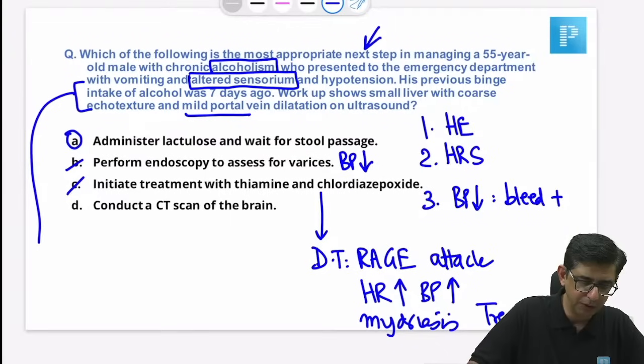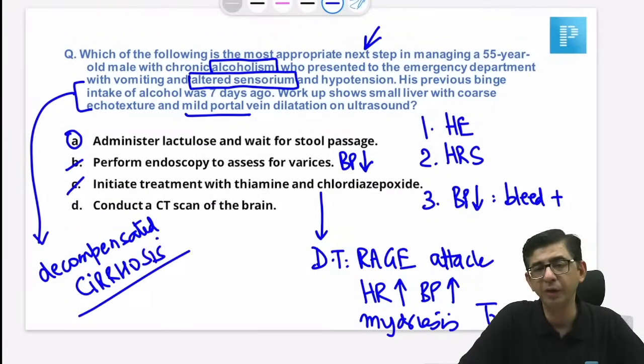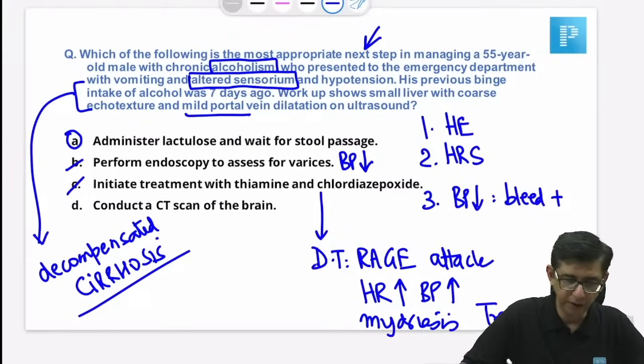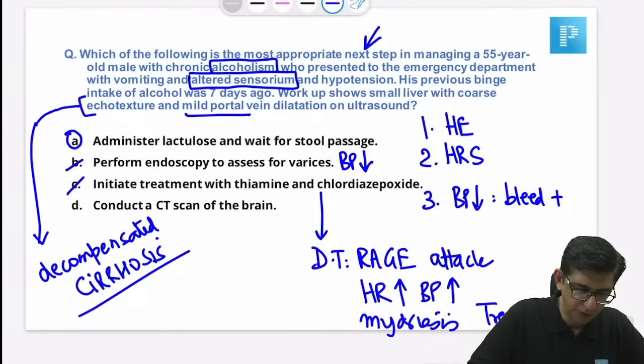What does this line tell you? This line basically tells you that the chap is having a decompensated cirrhosis. How do we know whether a person is compensated or decompensated? If the portal vein pressure is raised, if there is a dilated portal vein, then it is decompensated cirrhosis, right? This finding of liver workup showing dilated portal vein, the last line of the MCQ, basically tells you the fact that there is a decompensated cirrhosis. So that is what I basically want to think in terms of that.